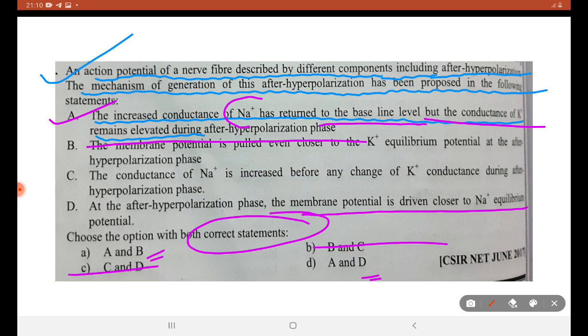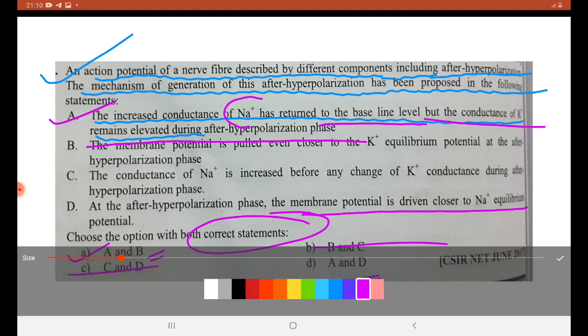I gave all the explanations. Hope you can now guess the answer. Option A is right, because it is very hard to bring Na plus to equilibrium. So option A is the right answer.